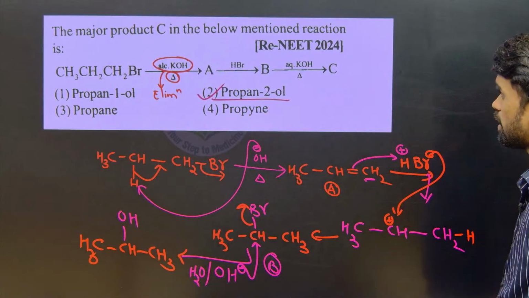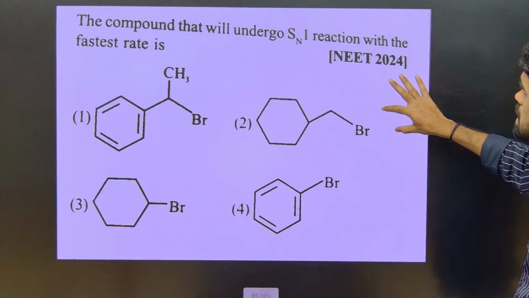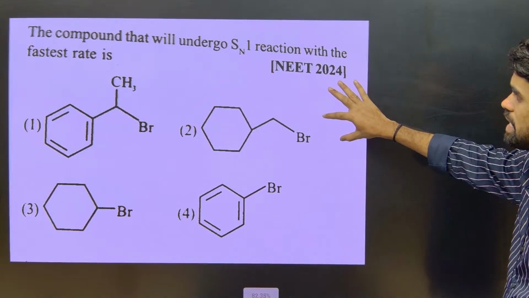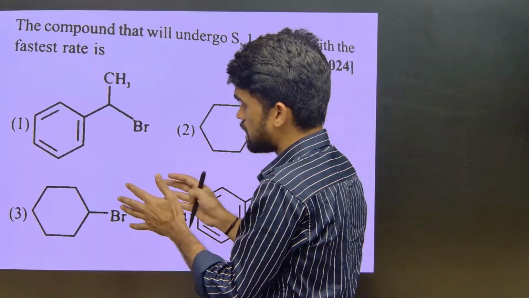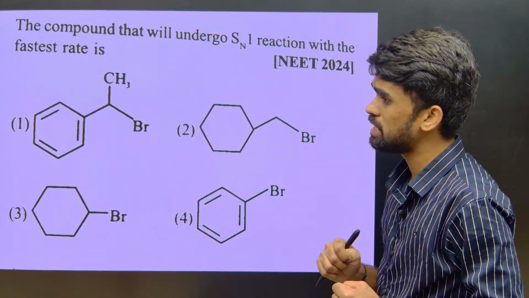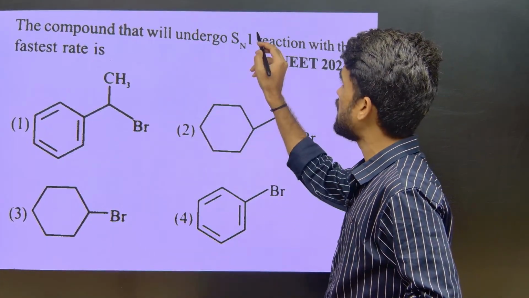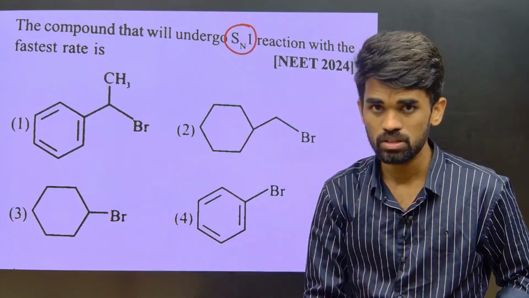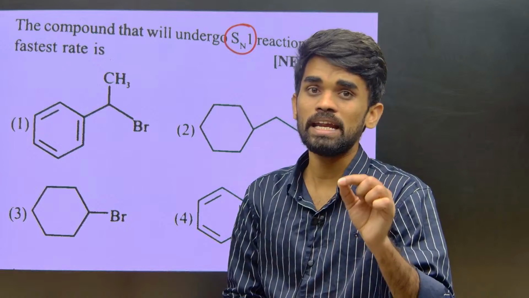So let's move again. Which compound will undergo SN1 reaction with the fastest rate? Which of these four options will readily be involved in SN1 reaction? How can we answer this? We can answer based on the intermediate formed in SN1 reaction. In SN1 reaction, what happens? We will be seeing a carbocation as an intermediate.